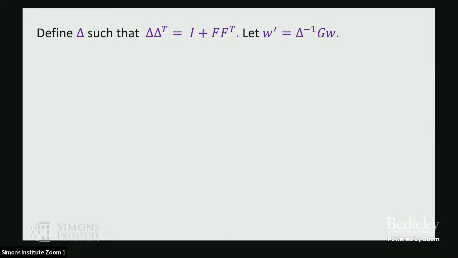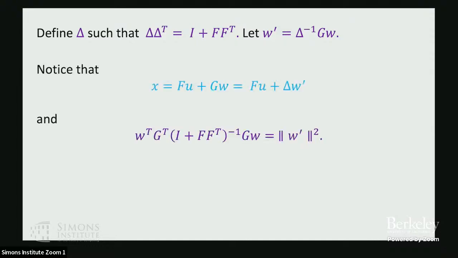Okay, so why did I pick that one? Why am I calling that W prime? Well, there's a few nice things that happen. My dynamics, x is equal to Fu plus GW, can be rewritten in terms of W prime instead of W, because the delta here will cancel the delta inverse, so I just get back exactly the equation I had before. And my offline cost, which we agreed was a quadratic function of W, has a very simple description in terms of W prime. It's simply the energy in W prime.